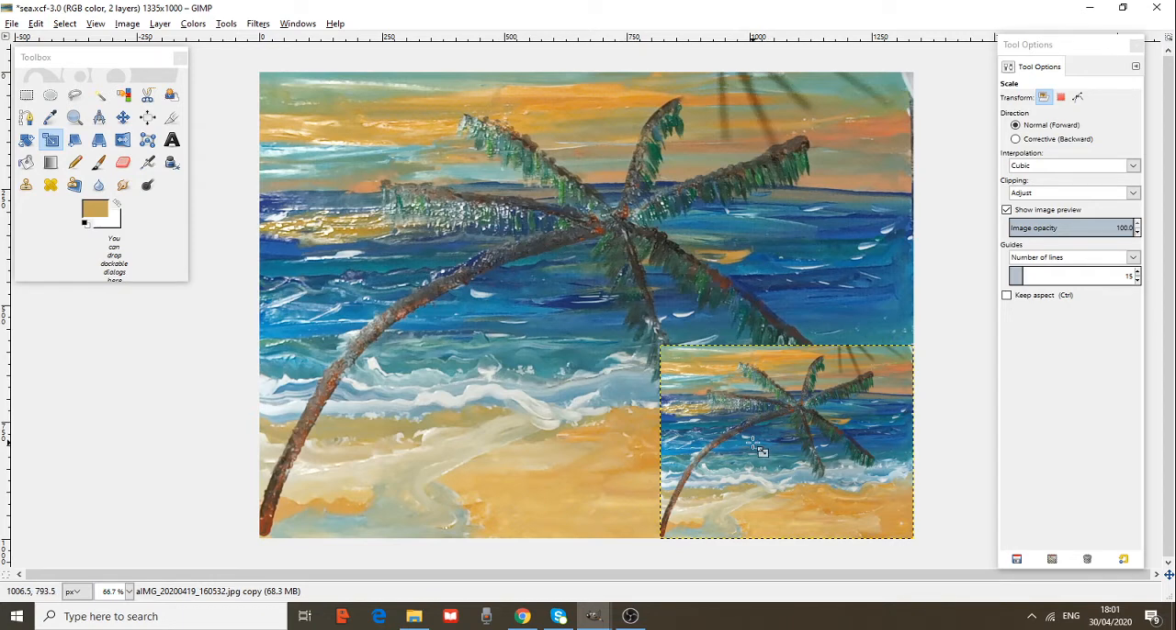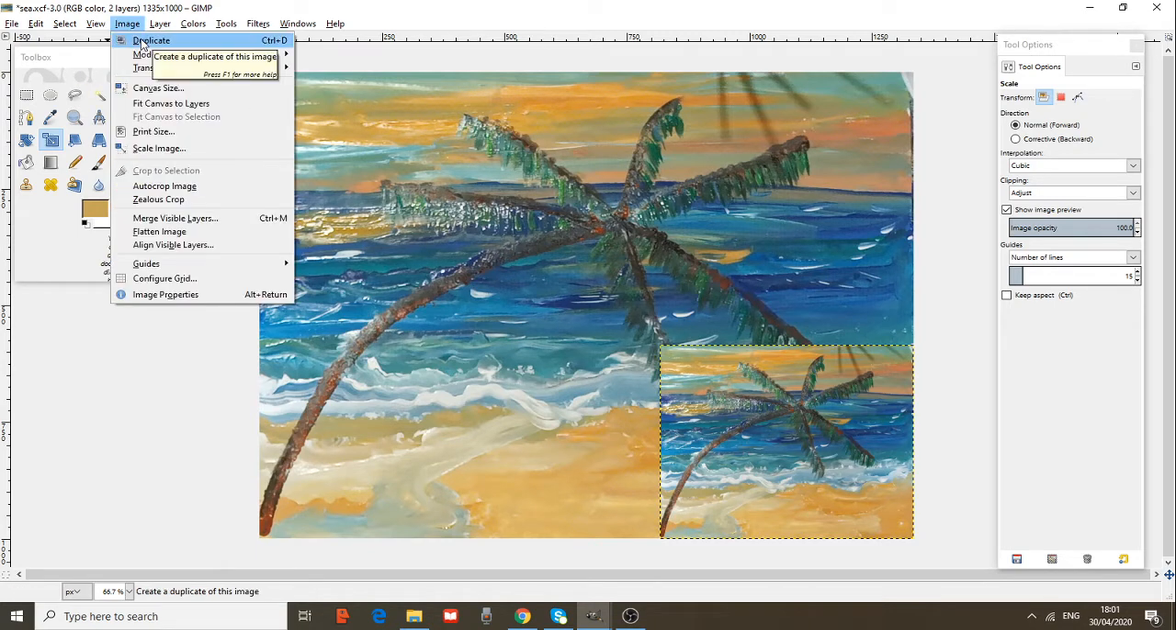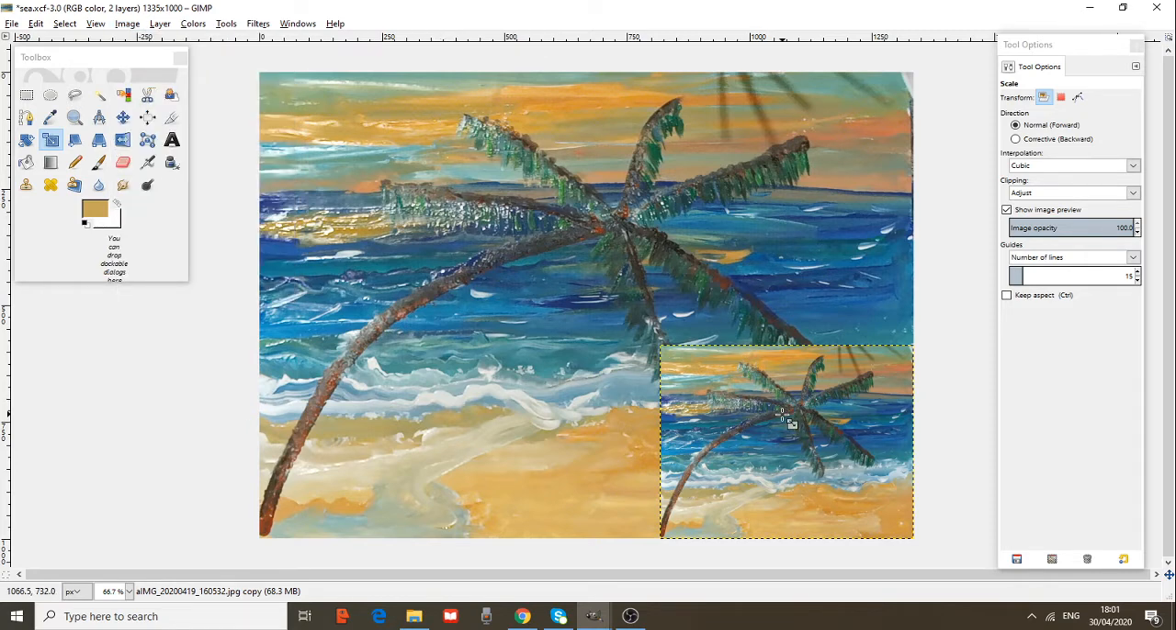Why do I have two pictures? If you remember, in the previous step I had duplicated my image. I have two images. So the one is smaller. These are the basic steps. Now I want to undo this small picture. Control and Z.